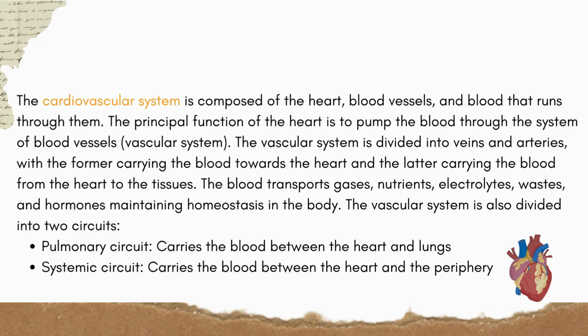The principal function of the heart is to pump the blood through the system of blood vessels, the vascular system. The vascular system is divided into veins and arteries, with the former carrying the blood towards the heart and the latter carrying the blood from the heart to the tissues. The blood transports gases, nutrients, electrolytes, wastes, and hormones, maintaining homeostasis in the body.